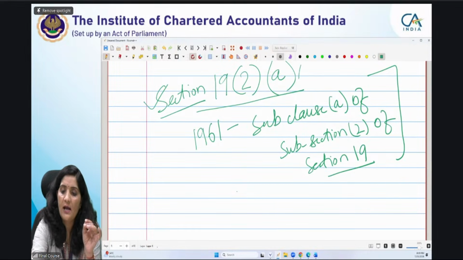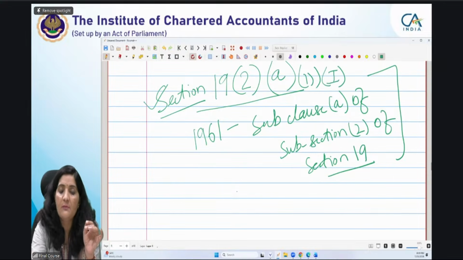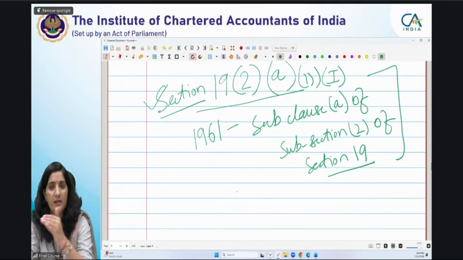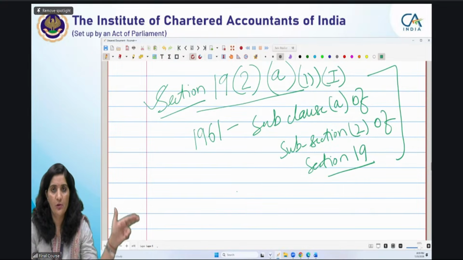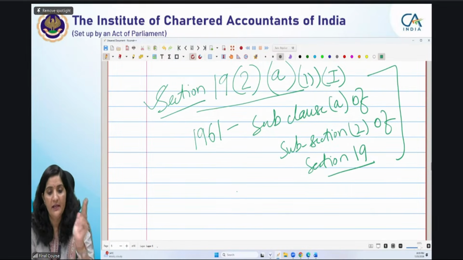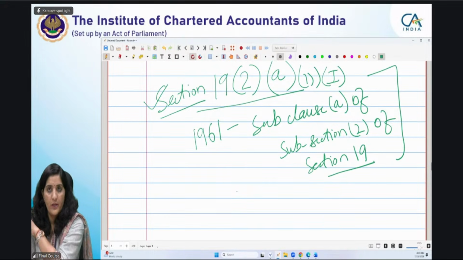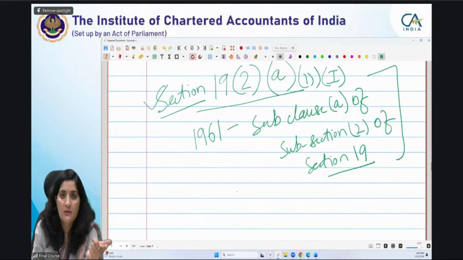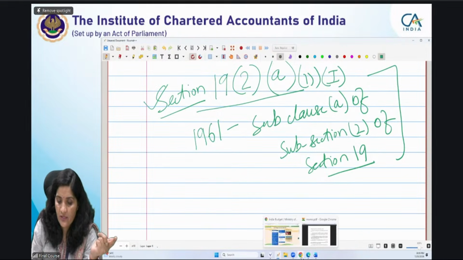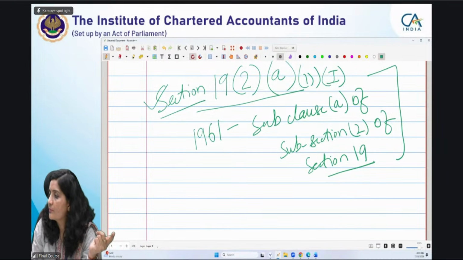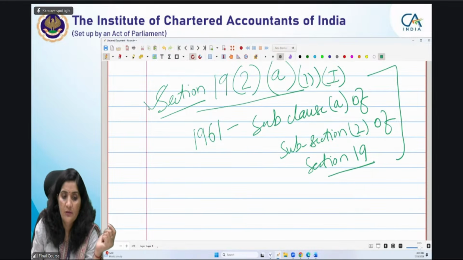Okay, one more added in front, 1, this becomes a subclause. One more gets added in this way, it becomes a sub-subclause. But we are not going to start from the back; we are going to start from this side only. So section 19, subsection 2, clause A, subclause 1, sub-subclause Roman numeral 1. This is the way we are going to read this. Is it clear? Just raise your hand, don't unmute. Yes, good. So this is the way.